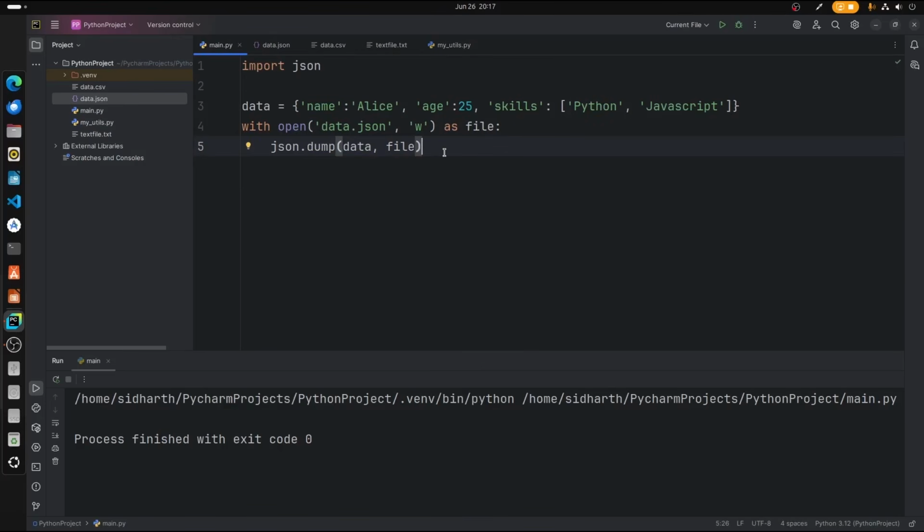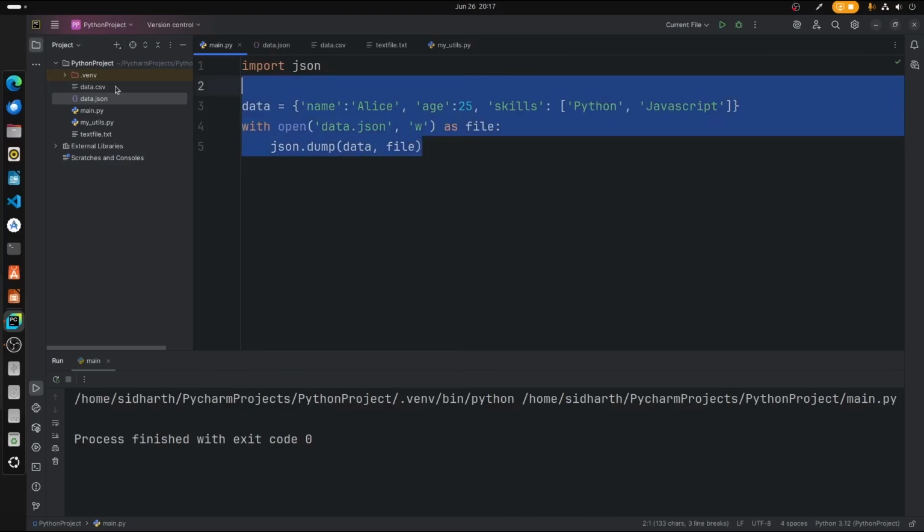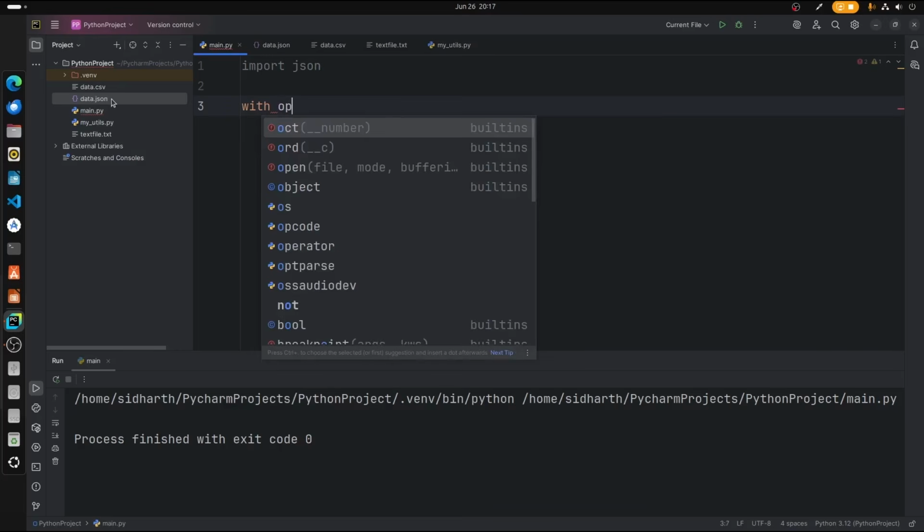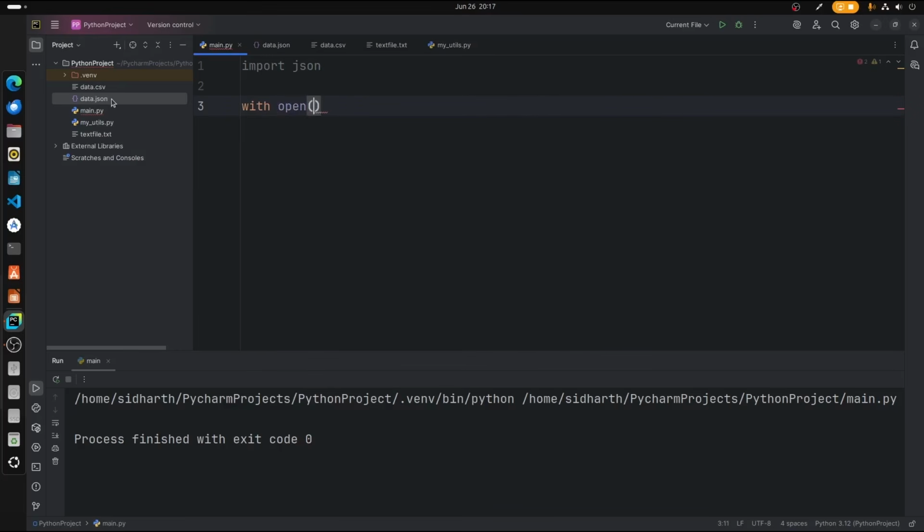Let's say you want to read the JSON file and print it. How are we going to do that? It's very simple. We're going to open the same file. So with open data.json with reading permission as file. Now we're going to create a new variable called loaded_data is equal to json.load(file).